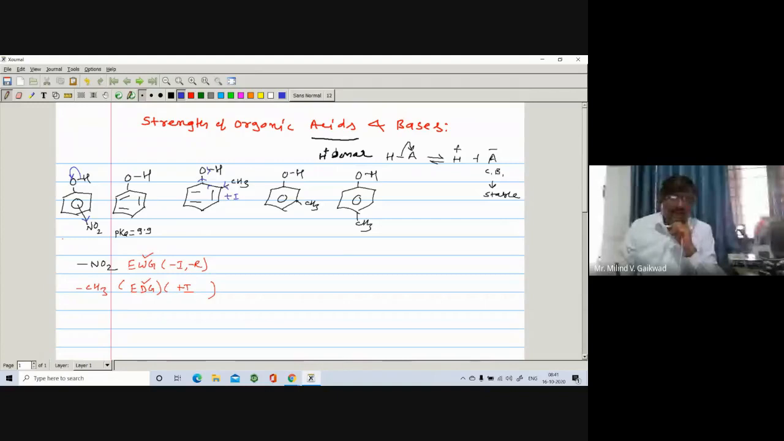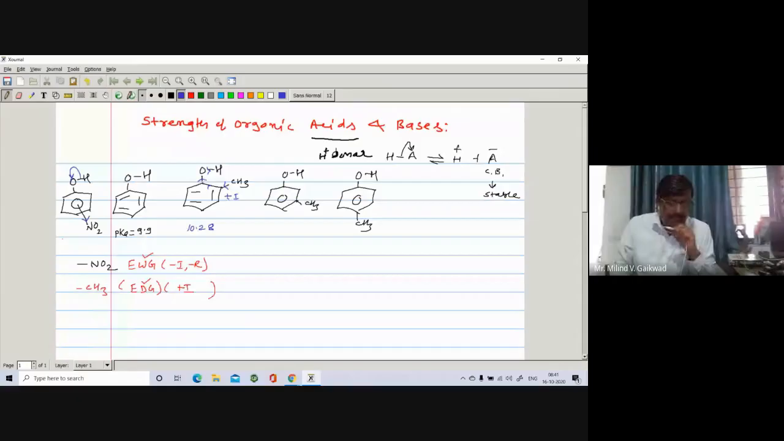And if you compare the ortho, meta, and para, here I will write the pK values. It is 0.28. If it is meta, it is 10.08, and if it is para, 10.2.